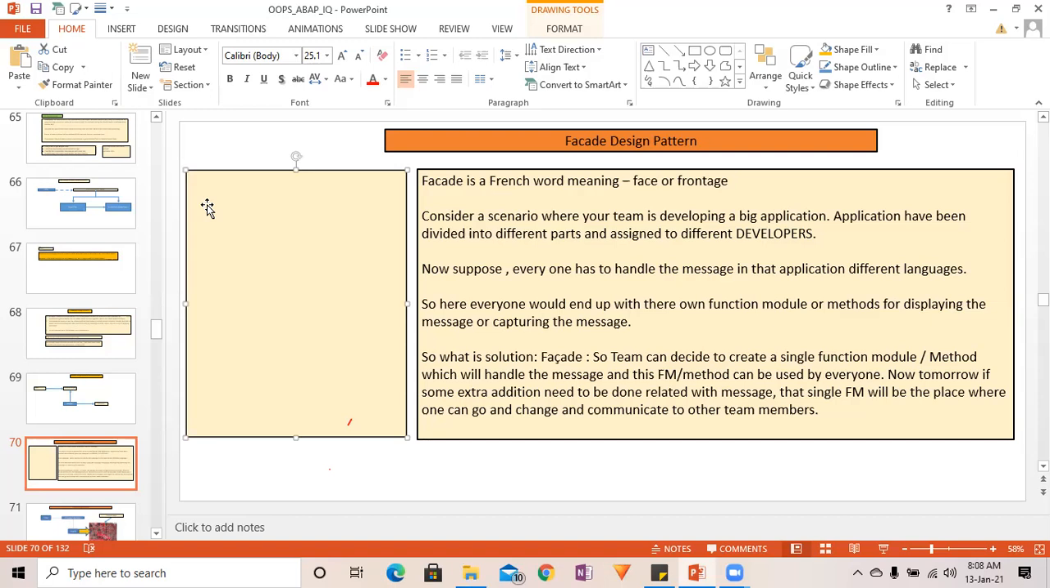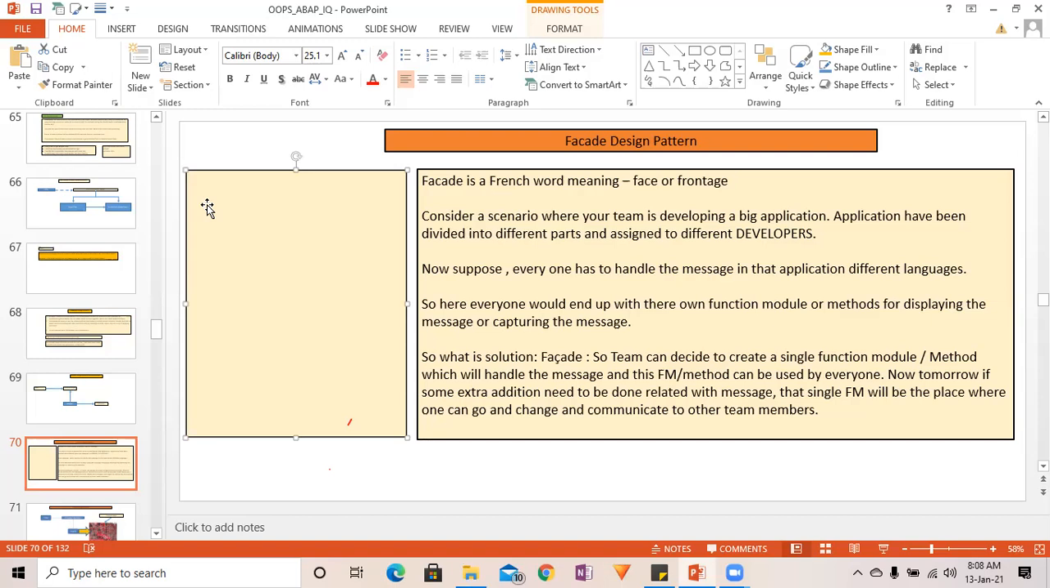Suppose one message is available in the native language of the user, it will display in the native language. If it is not available in the native language, then it has to check whether it is available in English. If it is available in English, display it in English. If it is not available in English either, display a message that no meaningful message is defined.